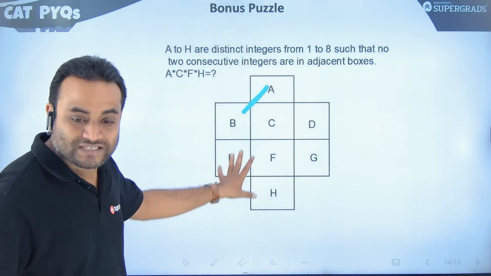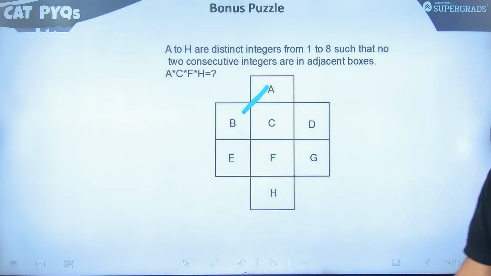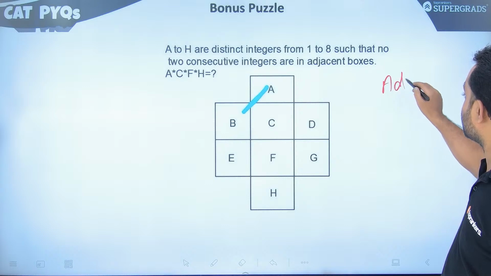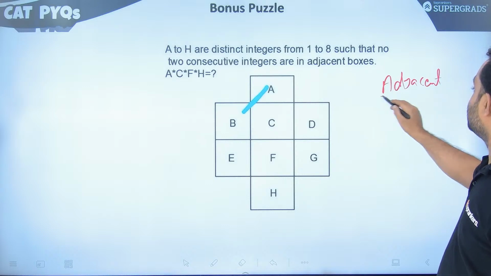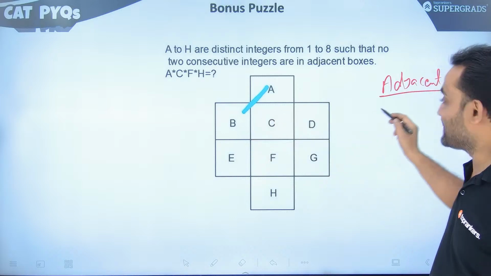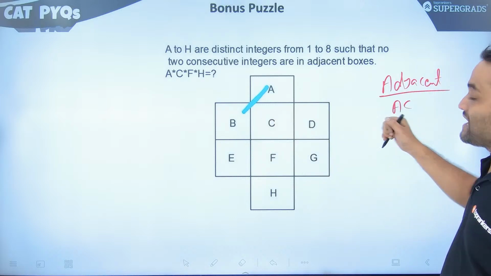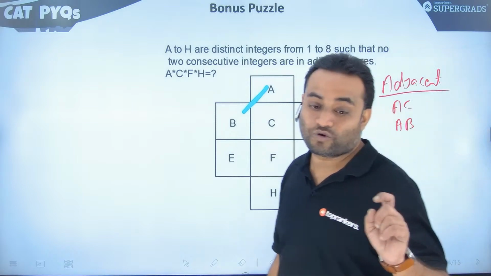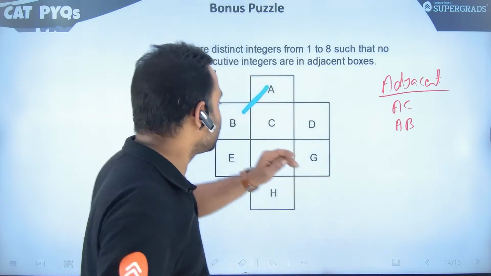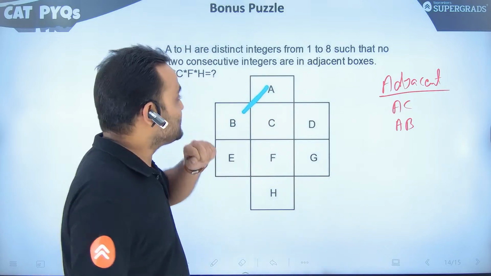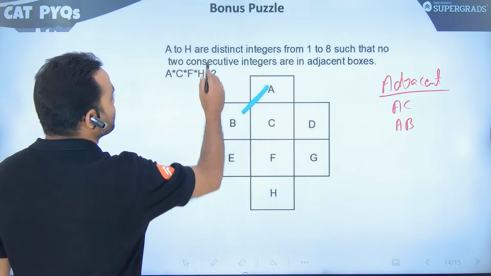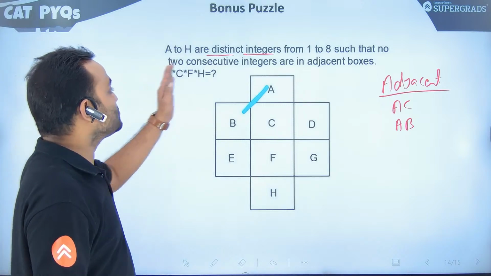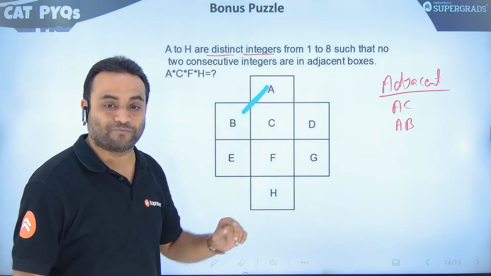There are 8 boxes arranged in such like this. Okay. Now A and B are adjacent. कौन कौन सी boxes adjacent हो सकते हैं? All the boxes जिनमें एक line common है वो तो adjacent है ही. All the boxes like A, C are adjacent. A और B ये भी adjacent हैं. दोनों corner से connected हैं but adjacent है. Condition क्या है? A to H are distinct integers from 1 to 8 such that no two consecutive integers are in adjacent boxes. है ना?